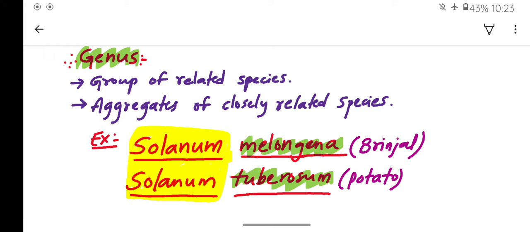If there are two different species but they look similar in some of the characteristics, they are placed under the same genus. For example, look at these examples below: Solanum melongena and Solanum tuberosum. Solanum melongena is brinjal and Solanum tuberosum is potato, but they are different species belonging to the same genus or genera.